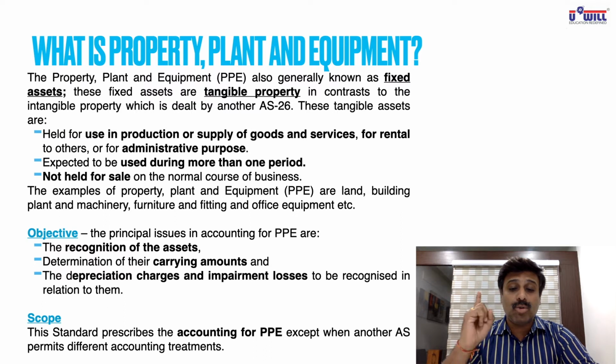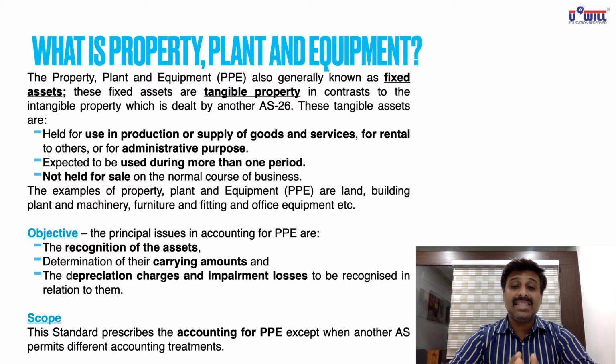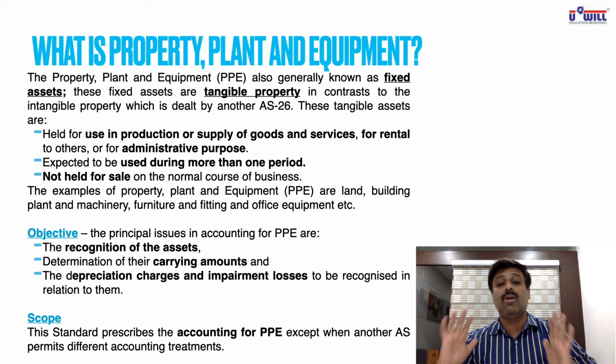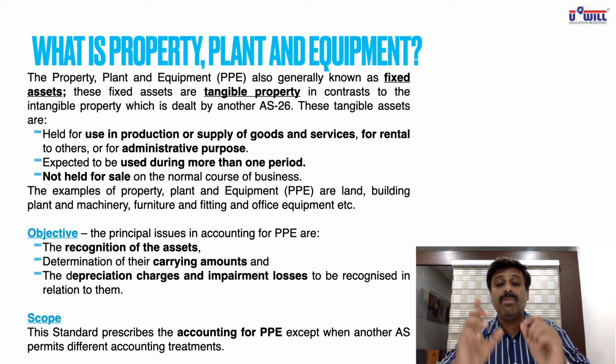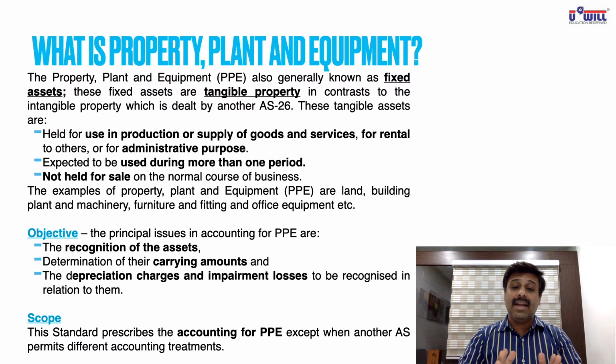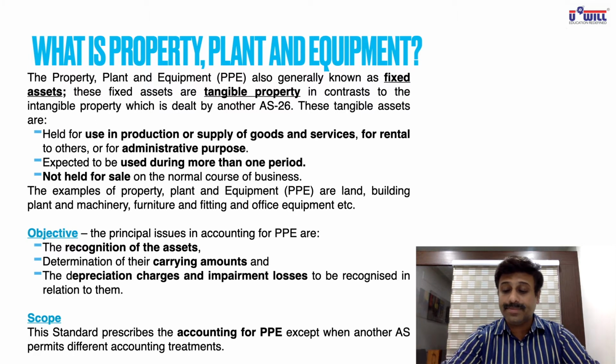The objective is how to record the assets in the books of accounts, how to find its book value after subtracting the depreciation, and how to record the depreciation and impairment loss. Scope. This standard prescribes the accounting for PPE, that is property, plant and equipment, except where another accounting standard permits different accounting treatment. Means this standard will not overrule any other accounting standard. So if for any item of asset any other accounting standard is there, it won't be covered in AS10. AS10 will cover any particular asset only if it is not covered by any other accounting standard. Let us see further.